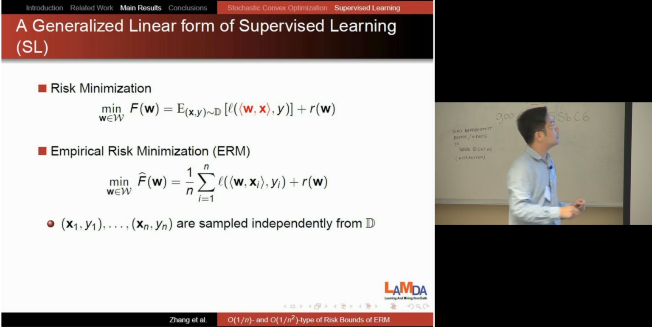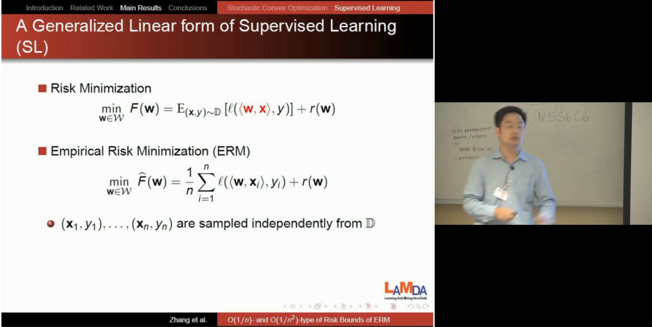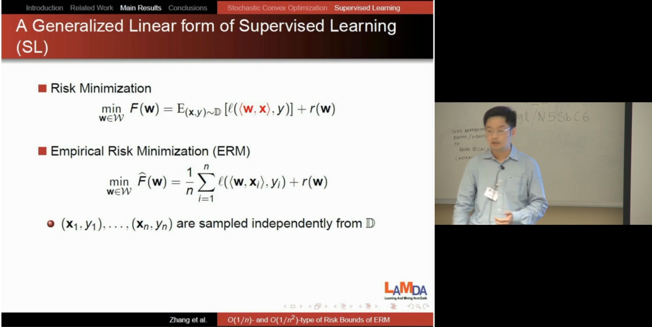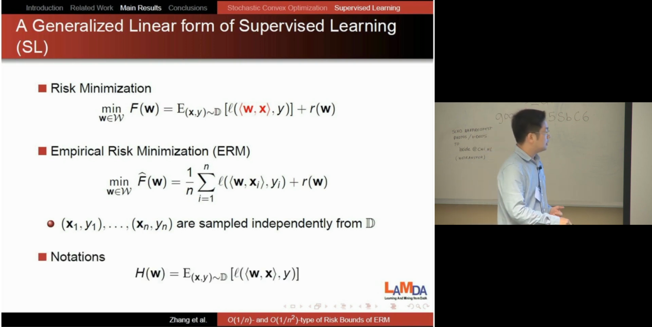Okay. With this setting, we can also add some regularizer, but we can also remove it. But we do support the regularizer case. So then the problem of ERM in this case: we sample data and we regularize the empirical risk. Then we define F as the expectation of the risk.